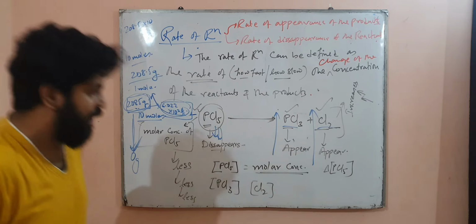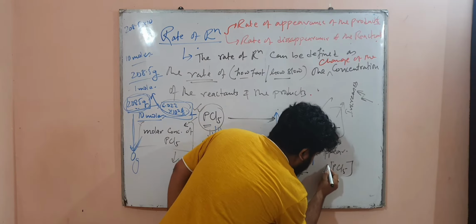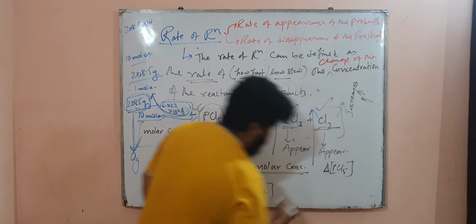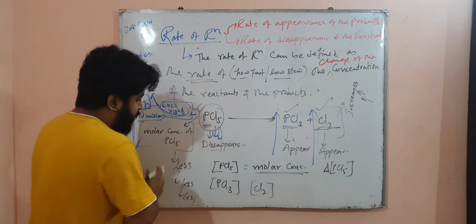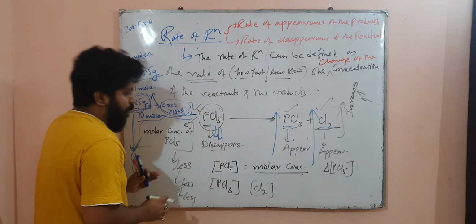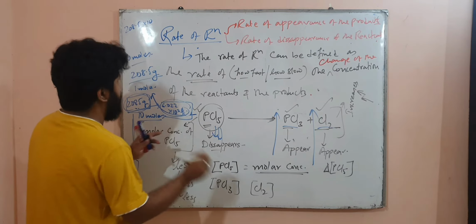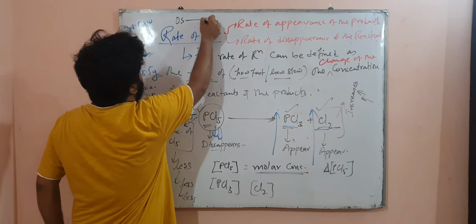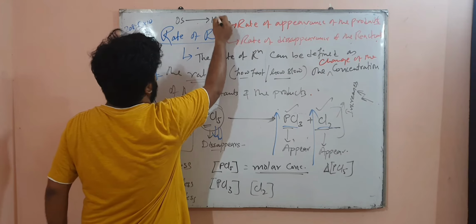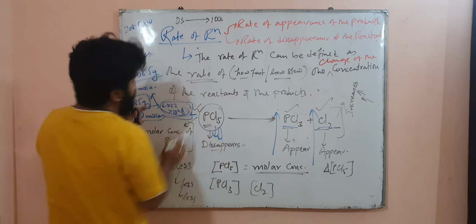Now what does this del PCl5 or del symbol symbolizes? The del symbol symbolizes change. That means suppose initially एक particular time में आप speed जानना चाहते हो, ठीक है, एक particular change में suppose 0 seconds से आप 10 seconds तक नापे हो या फिर 100 seconds तक नापे हो, तो इसमें मोलर कंसंट्रेशन